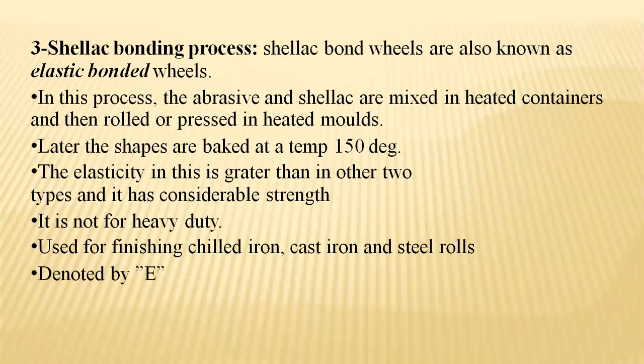Coming to the third, the shellac bonding process, also called elastic bonded wheels. Particularly in this process, the abrasive and shellac are mixed in heated containers and then rolled or pressed in heated molds. Later on, the shapes are baked at a temperature of 150 degrees.